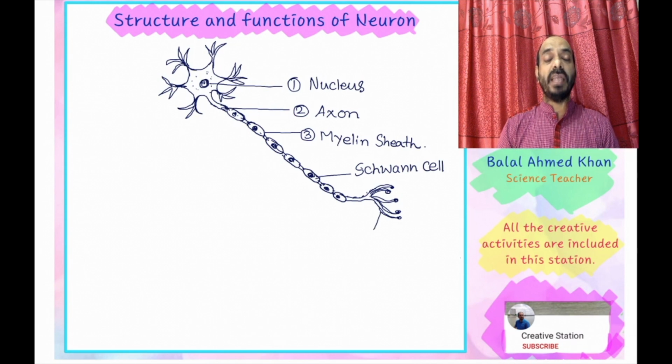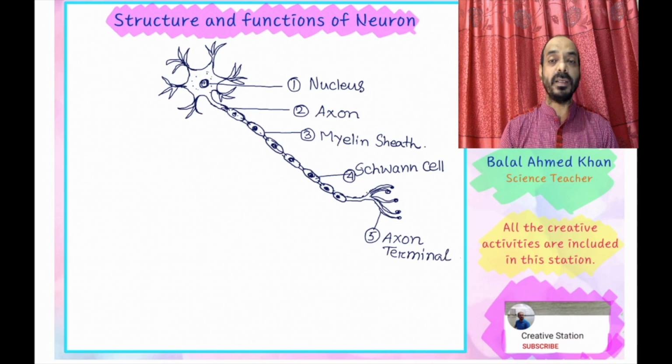And then number 5. Number 5 is the axon terminal, the lowermost part of the axon. This is known as the axon terminal.